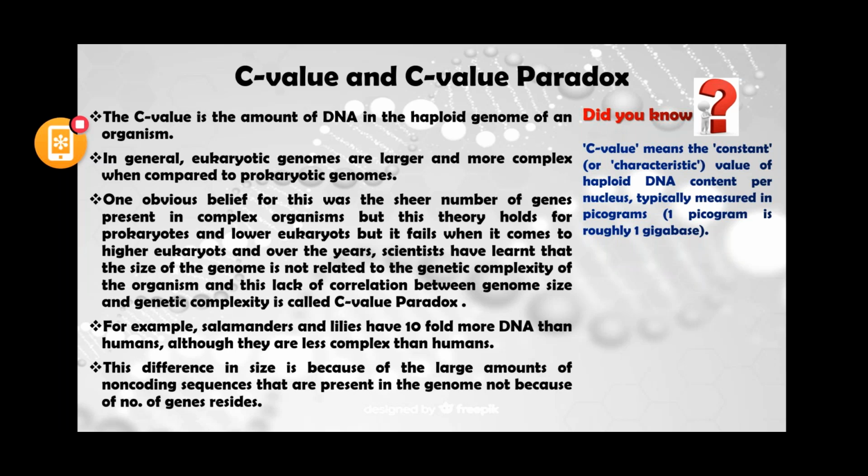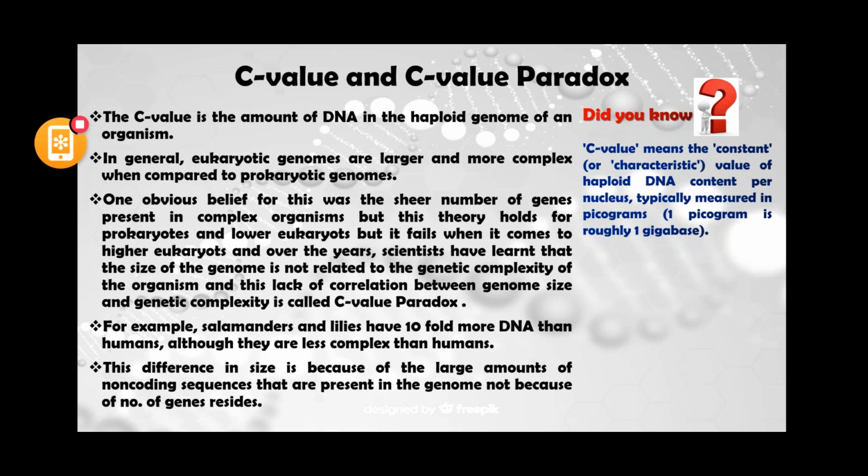Now, why did they give the term C value? C here means constant or characteristic, and value means the amount of DNA content per nucleus in a haploid cell.